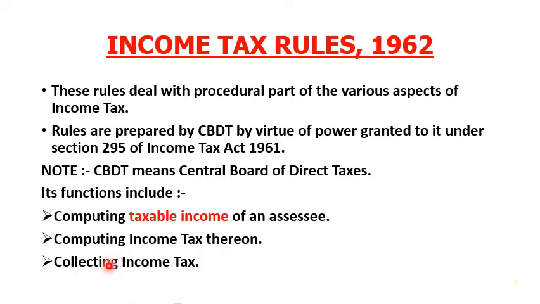The third is collecting the income tax of an assessee during the relevant year. So these are the functions covered by the income tax rules under Section 295 of the Income Tax Act 1961, prepared by the CBDT, the Central Board of Direct Taxes. These three functions are included: computing the taxable income, computing the income tax thereon, and finally collection of the income tax.